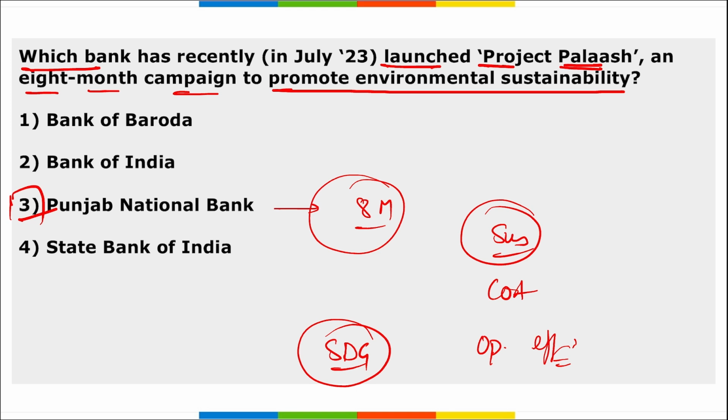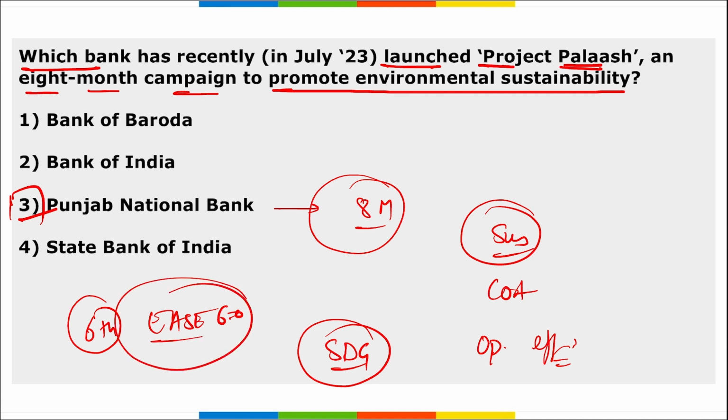And this campaign is in line with the RBI's vision of sustainable finance and the sixth iteration of EASE 6.0, that is your Enhanced Access and Service Excellence 6.0 initiative by the Department of Financial Services of the Government of India.